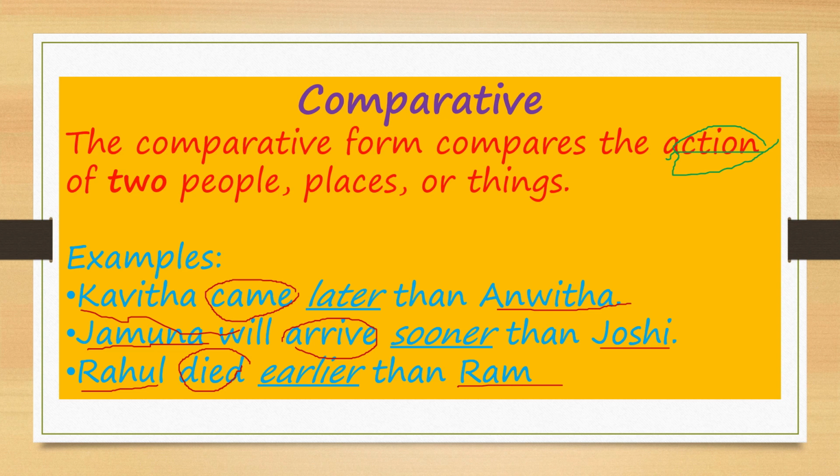Like how we learned earlier, when two things are compared, later, sooner, earlier, we add er at the end. We added er at the end, and what did we use here? Than. Right? We use than.